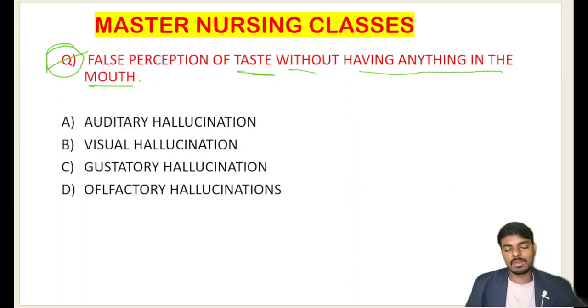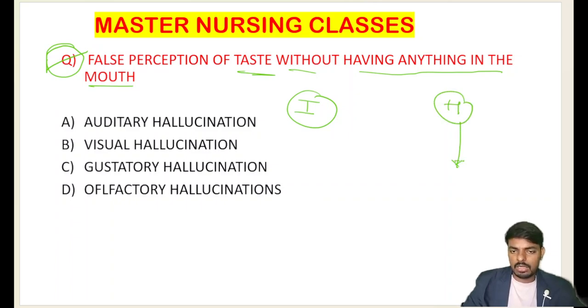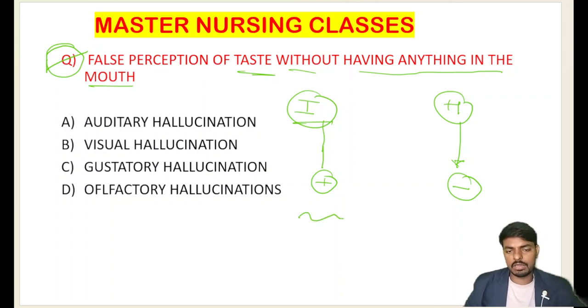What do we call this? Yes, students, all of you know, I think, what is the illusion and what is the hallucination. Hallucination is where the person is having a false perception of things in the absence of the stimulus. And misinterpretation in the presence of the object, where the person misinterprets that object, we call an illusion, like misinterpreting a rope as a snake.